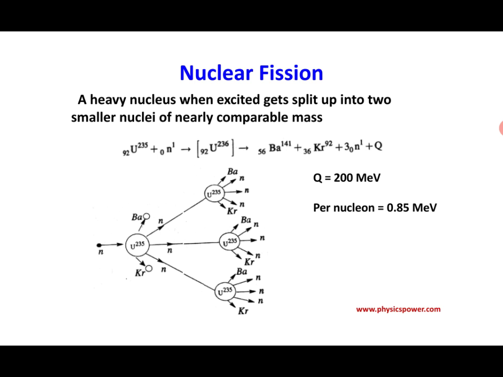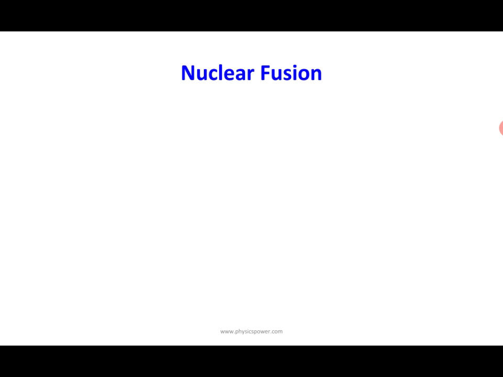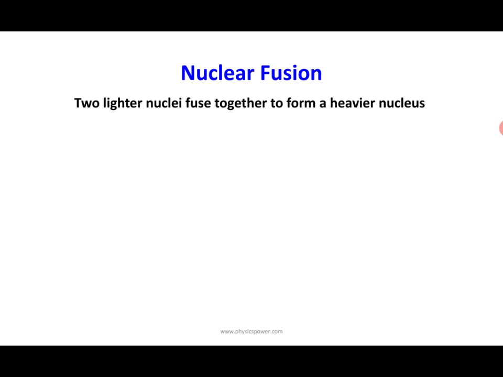Now if you discuss nuclear fusion, nuclear fusion means two lighter nuclei fuse together to form a heavier nucleus. A simple example: consider 4 hydrogen nuclei. They will mix together, and in this process finally we get one helium nucleus. In the process you will get some amount of energy, that is 26.7 MeV, as well as 2 positrons also. Here also the charge number is conserved.